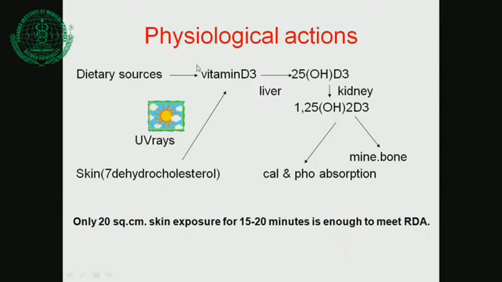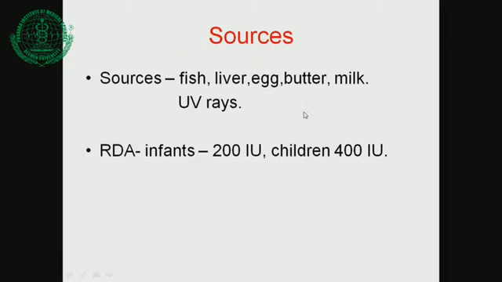Everybody knows this. Okay. Now this vitamin D is formed. This is called cholecalciferol. Everybody must know all these terminologies. So this cholecalciferol is converted in the liver by hydroxylation. 25 hydroxylase is the enzyme which converts this into 25 hydroxy vitamin D3. Okay. Then this form of vitamin D goes to the kidney, and there one more hydroxylation occurs, by 1 alpha hydroxylase, and it is converted into 1,25 dihydroxycholecalciferol, that is vitamin D3, also known as calcitriol.